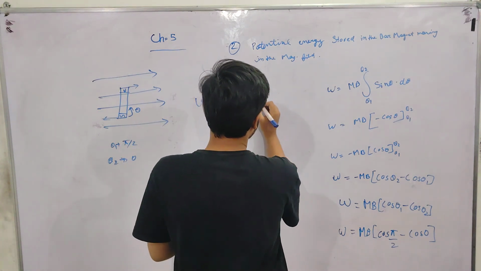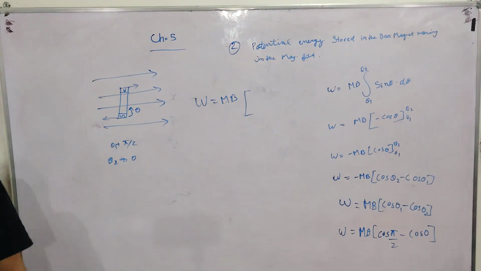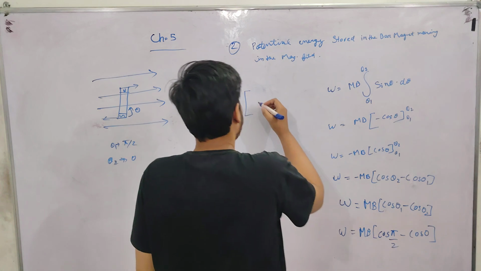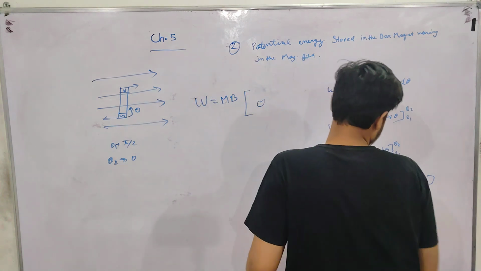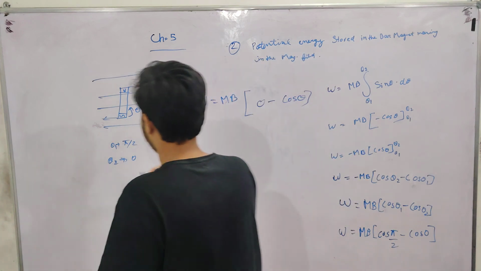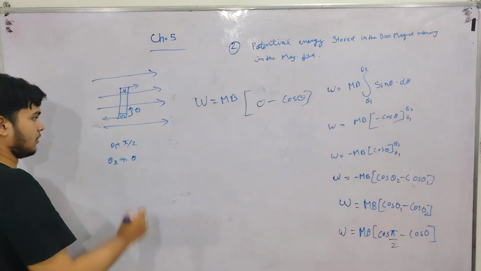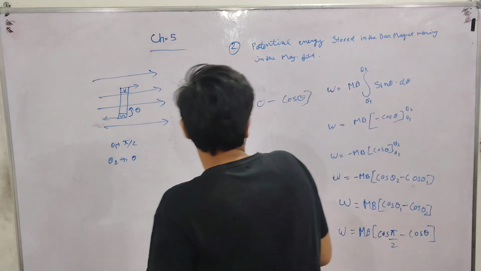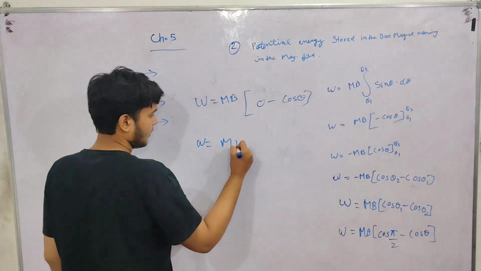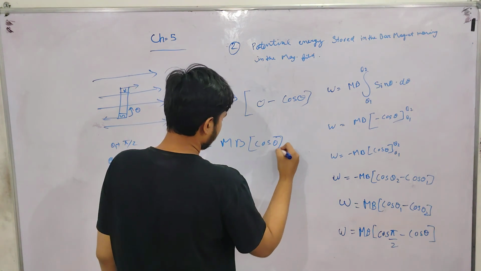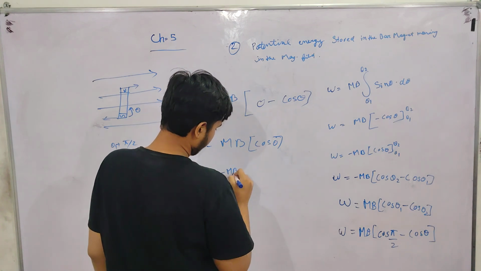What was the value of cos 90? The value of cos 90 is zero, and cos 0 is 1. So cos 90 degrees is 0 minus cos 0. Theta 2 will be theta, as we don't know the position of theta 2, so here also it will be cos theta. So 0 minus cos theta, W equals mB cos theta, that is, minus mB cos theta.